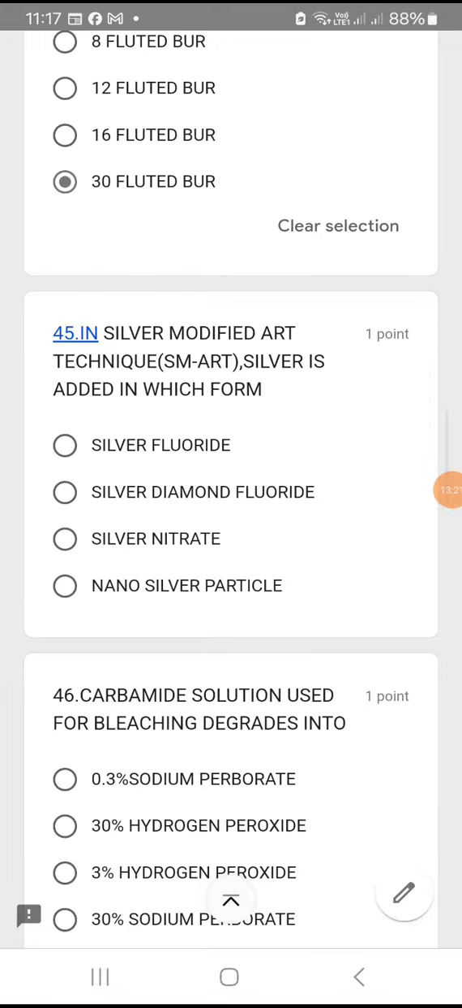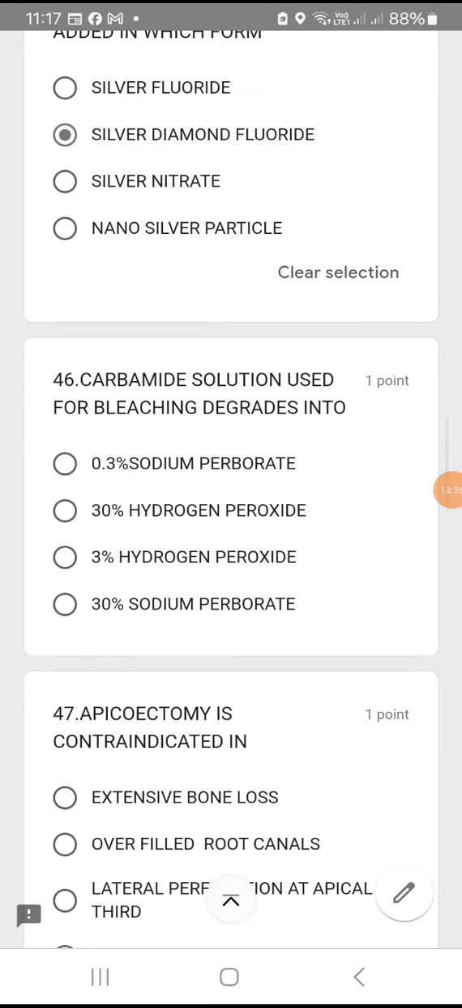Question number 45. In silver modified ART technique, okay, SMART technique, silver is added in which form? Silver is added in the diamine form. Remember that. Silver is added in diamine form. Silver diamine fluoride. Okay, option B is the right answer.